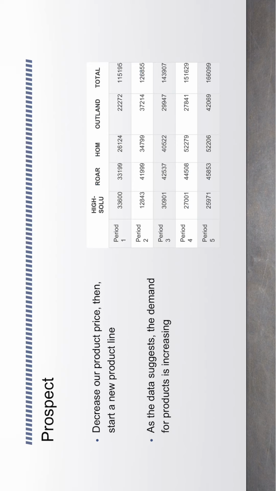Prospects. As you can see in the above slides, we had a few problems through the initial periods. Our profits from period 4 to 5, however, saw marginal increases. This chart also shows that the demand for units has increased over time, and we predict that our sales will increase slowly in the future.